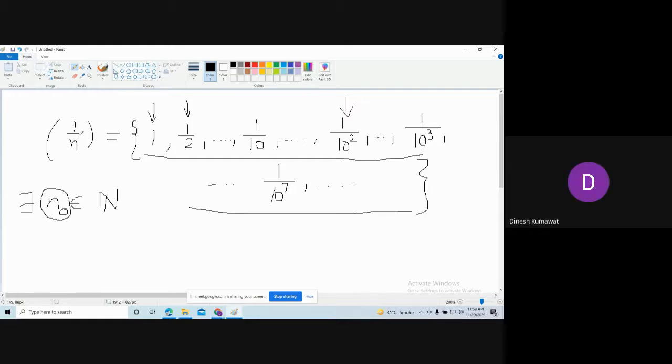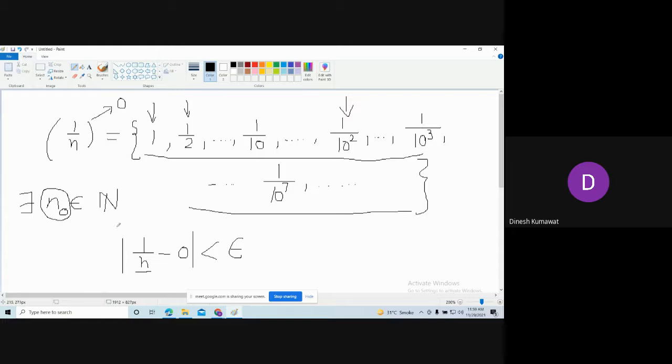As n approaches infinity, where does this sequence converge? Zero. So this sequence is converging towards 0. Which means what? Can I say |1/n − 0| is strictly less than epsilon? This is our definition of a convergent sequence. That is, after some stage n naught, this sequence 1/n comes closer and closer towards 0. That is the meaning of this being less than epsilon.